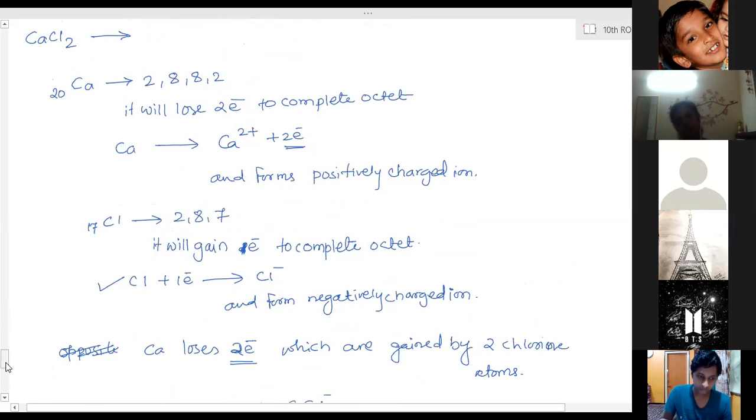So write down from this. Calcium chloride and magnesium chloride are most commonly asked. Ma'am, so whenever calcium reacts with chlorine, 2 atoms of chlorine will be reacting with calcium. Yeah, that is the reason CaCl2 is the formula.